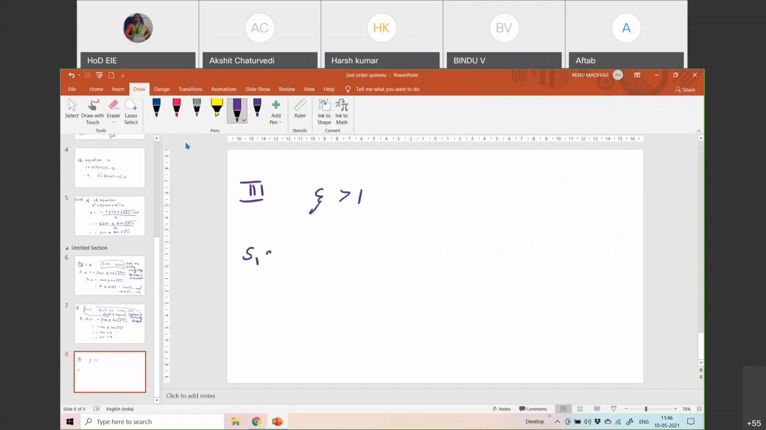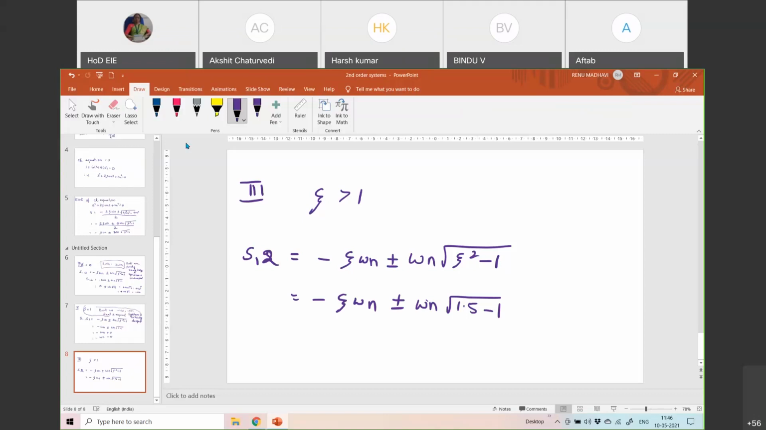When zeta is greater than 1, again I have my two roots, s1,2 equals minus zeta omega n plus or minus omega n into the square root of zeta square minus 1. Zeta is greater than 1, so some value greater than 1, let us say 1.5. Then 1.5 squared minus 1 is 0.5, and the square root of 0.5 would be some value k. I'm not worried about what the value is. This is equal to minus omega n into that particular value.